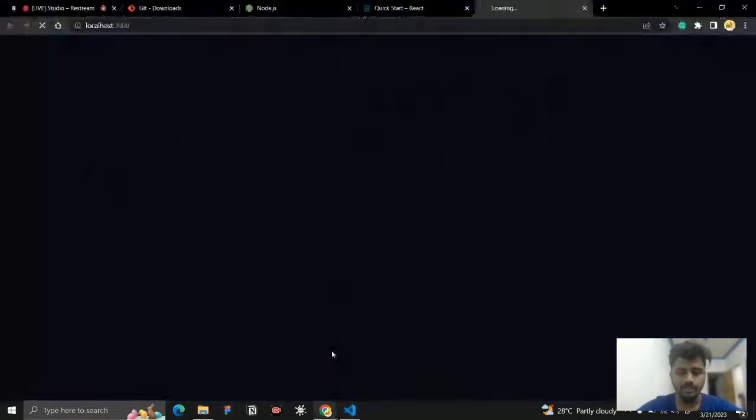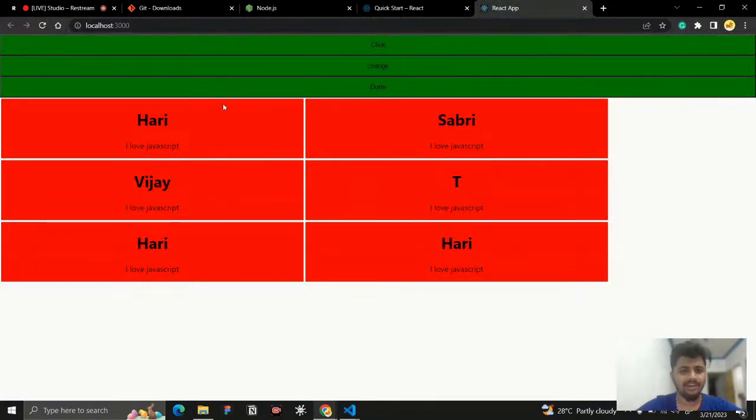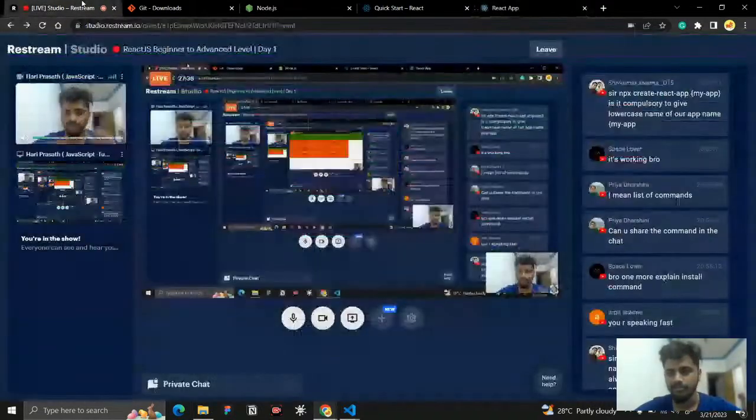Right now it is saying that your file is successfully served, and actually this is what is inside that application. Don't worry about what is inside that application, we will discuss it. Don't worry about everything, we will work with React.